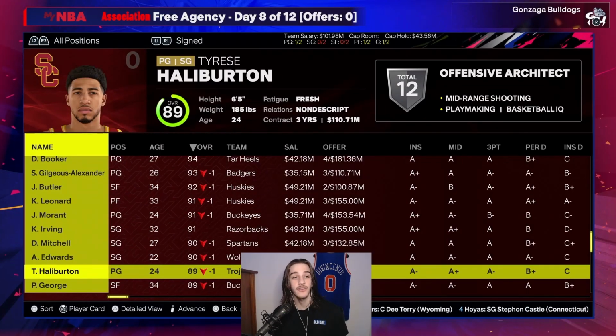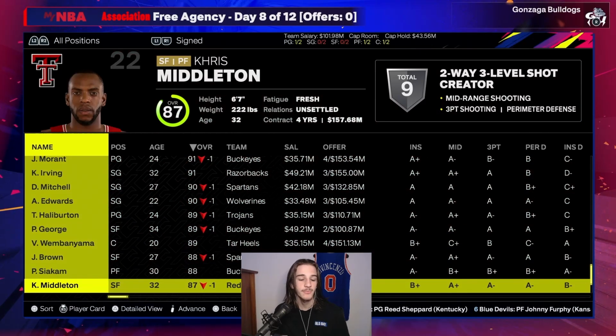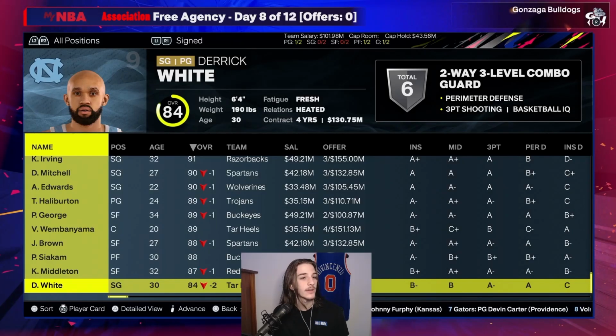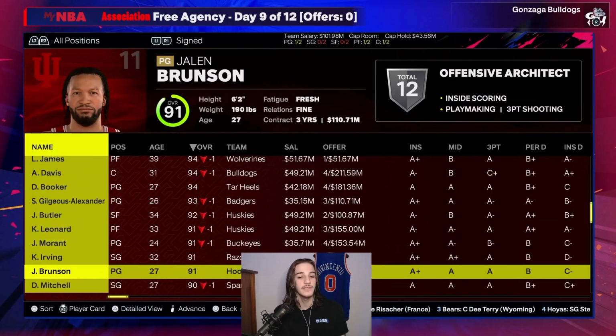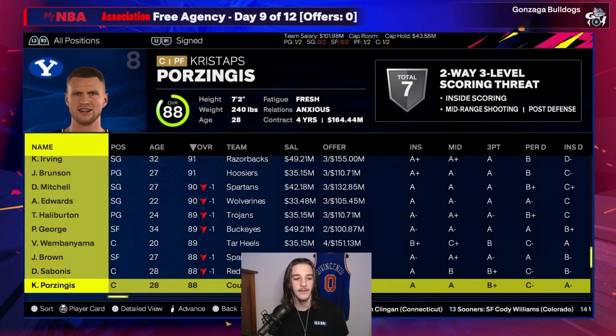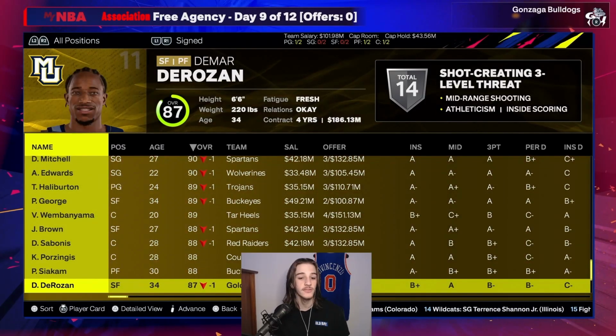Tyrese Haliburton is going to go to USC. Pascal is going to go to Ohio State. Khris Middleton is going to be Texas Tech's first signing. Derrick White's going to go to UNC. Jalen Brunson is going to go to Indiana. Sabonis is also going to go to Texas Tech. Kristaps is going to go to BYU. DeMar DeRozan is going to Marquette.